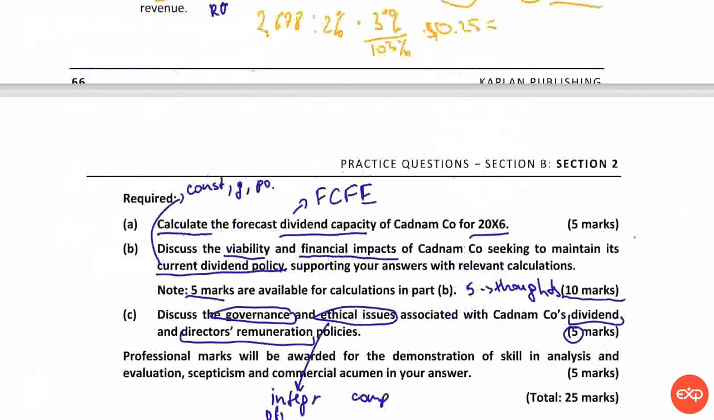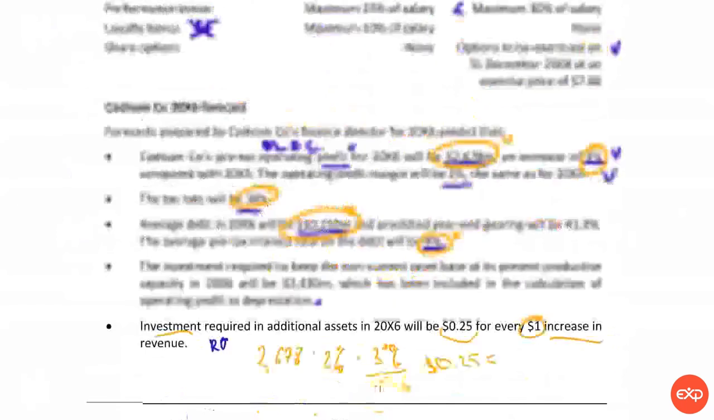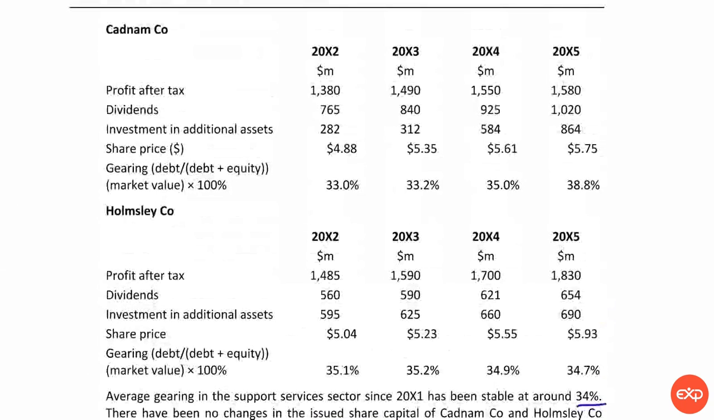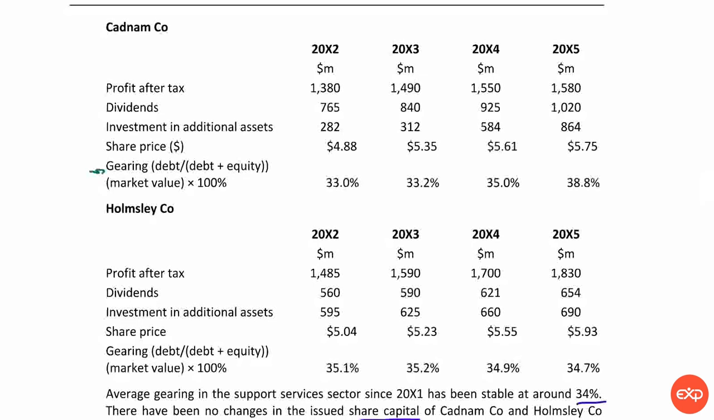So in part B, first we do the calculations, and then we talk about viability and then financial impact of current dividend policy. So let's see what we can calculate here. And we do need to do calculations. We cannot just list, for example, cherry. So it would be logical to find dividend growth. So I have dividend, and if I divide, for example, 840 by 765, I will take dividend growth.